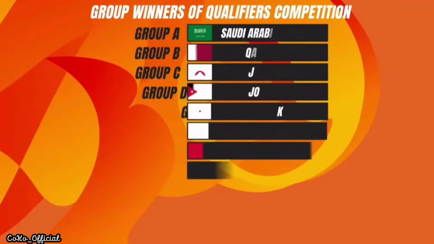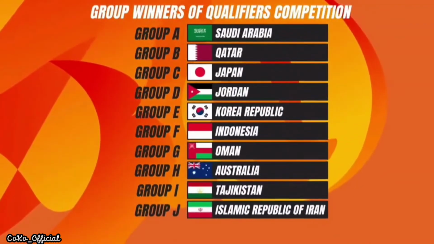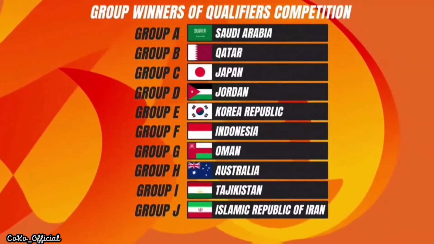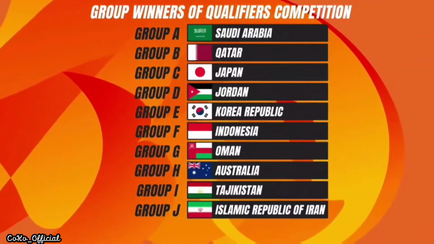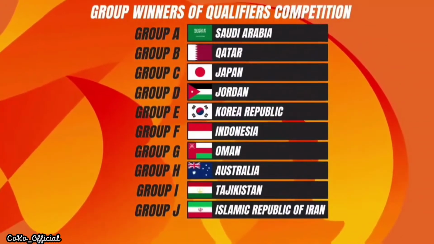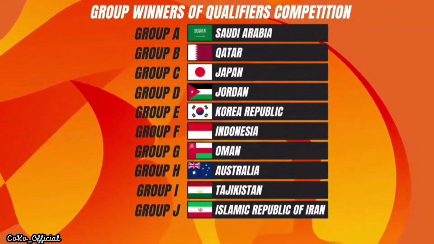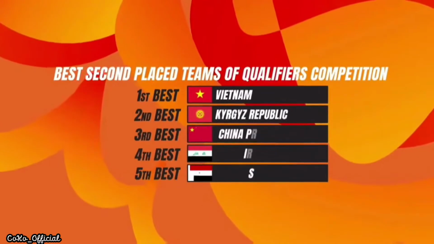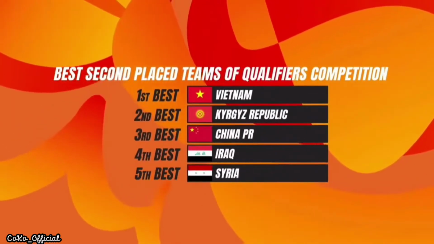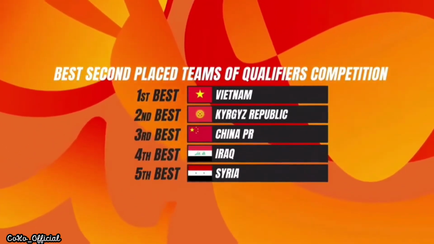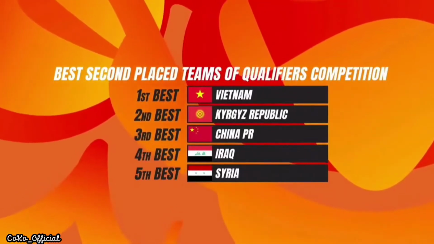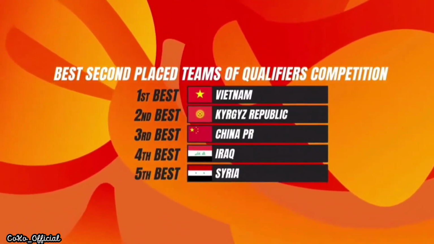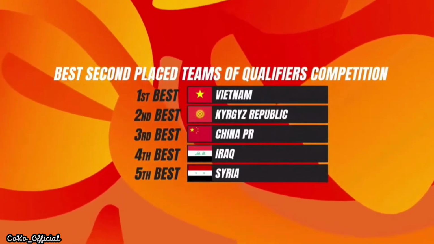The following 10 member associations have qualified for the AFC Under-20 Asian Cup Uzbekistan 2023 by virtue of finishing as group winners from the qualifiers in their respective groups. The following 5 member associations have qualified by virtue of finishing as the best second-place teams from the qualifiers among all the groups.